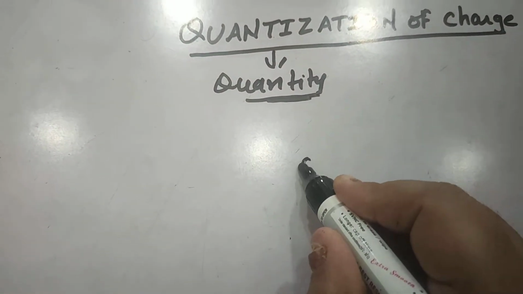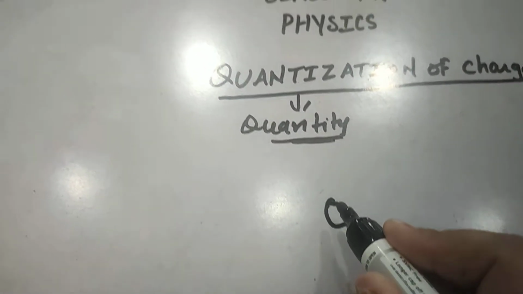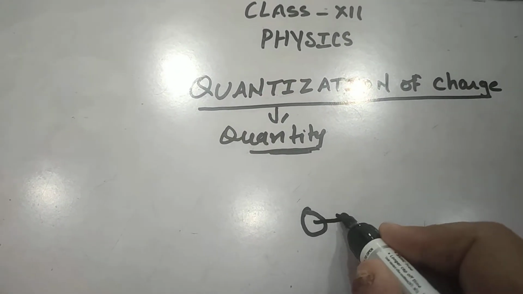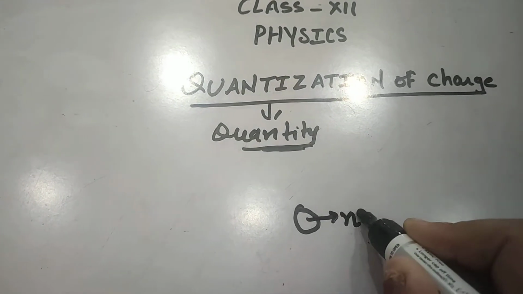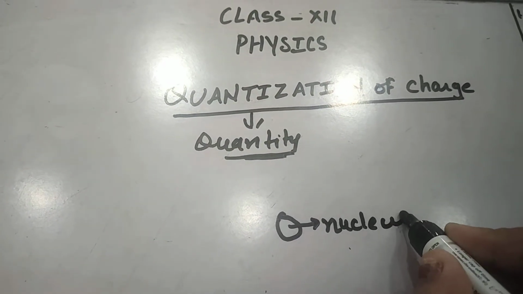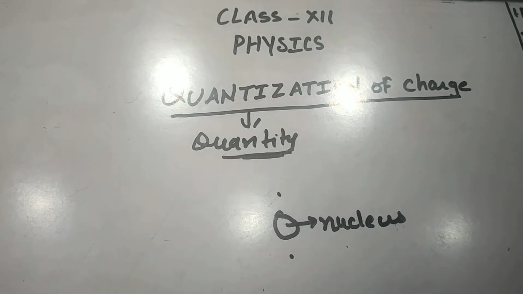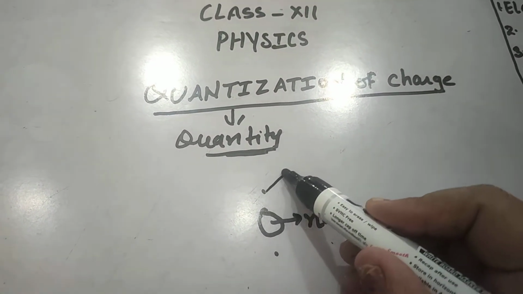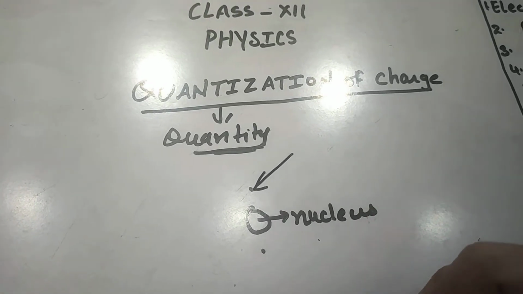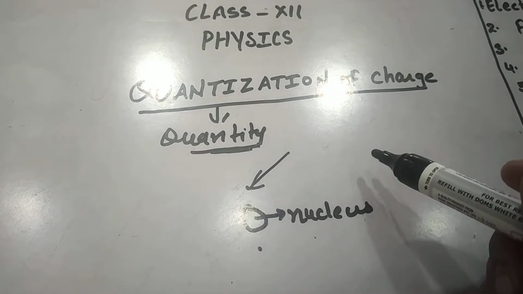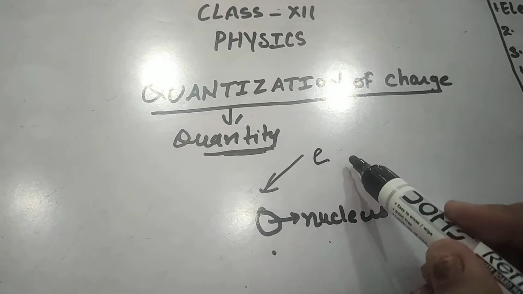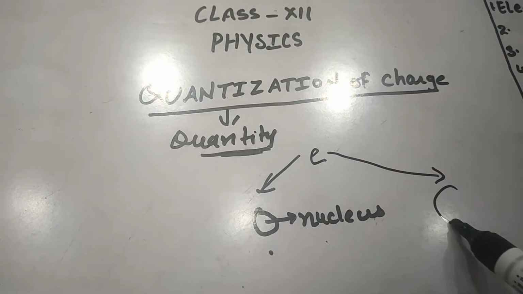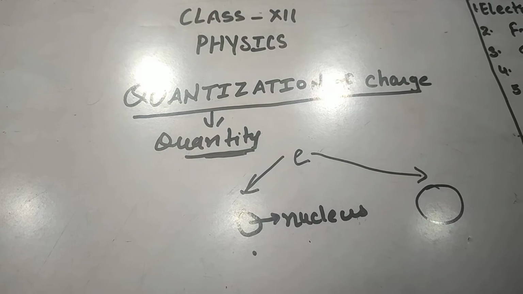As we have discussed earlier, in an atom the center part is the nucleus and electrons are revolving around it in certain fixed orbits. The substance which has the lower work function will eject the electron, and that will transfer to another insulating body by rubbing, right?